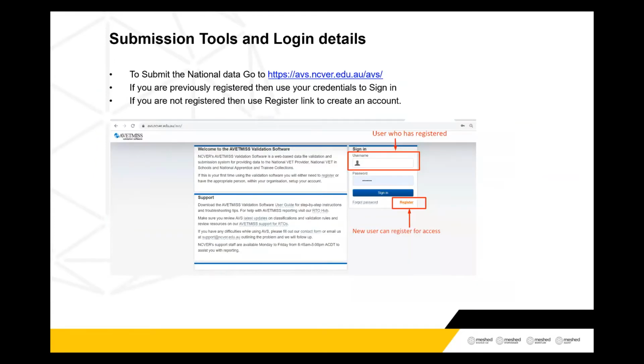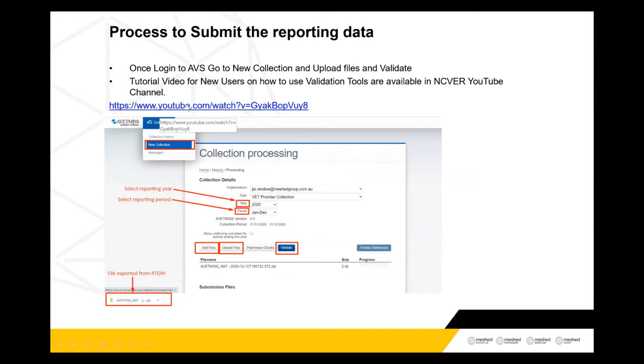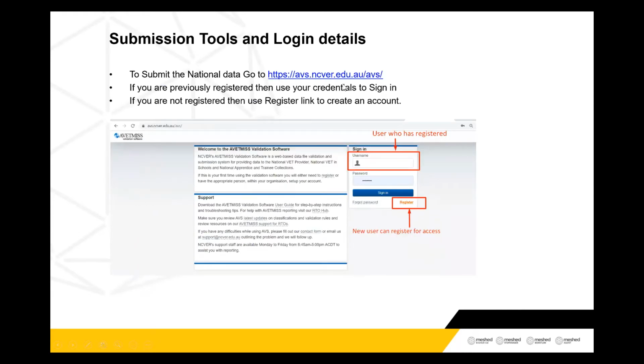Now, the next one is submission tools and login details. So where to submit the data that you have extracted from the system. I will also show you by extracting the real data and uploading it to the NCVR portal. Here, you need to go to avs.ncvr.edu.au. If you are a new provider, you must register your organization to get access to the system. If you are already a registered user, you need to put in your username and password to log into the system.